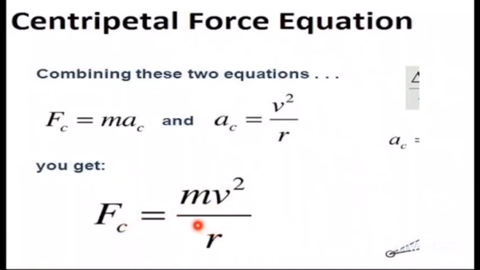Centripetal force is represented by Fc, and because it's a force, its unit will be Newton. It depends upon the mass of the body, the velocity, as well as the reciprocal of the radius of the circle.